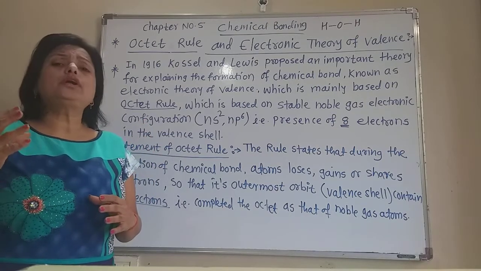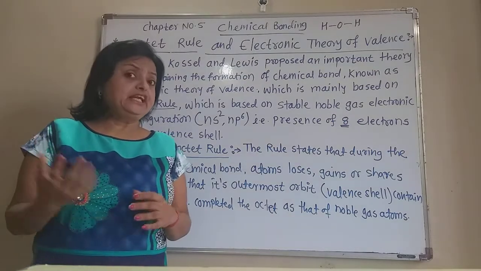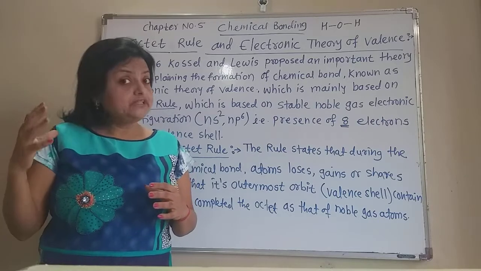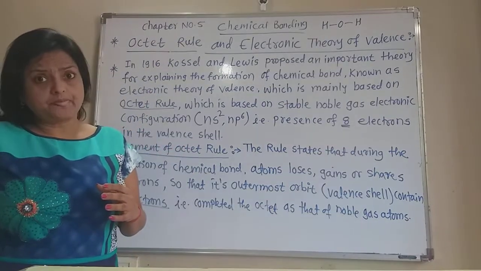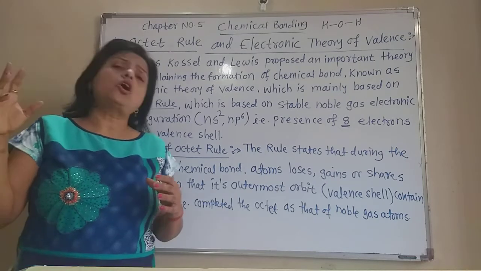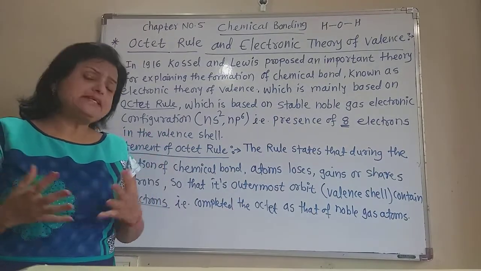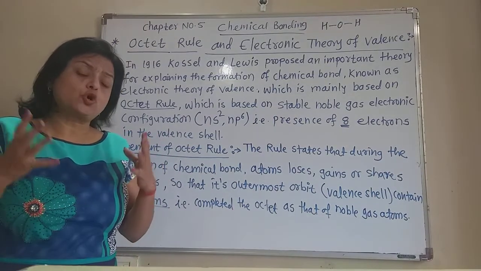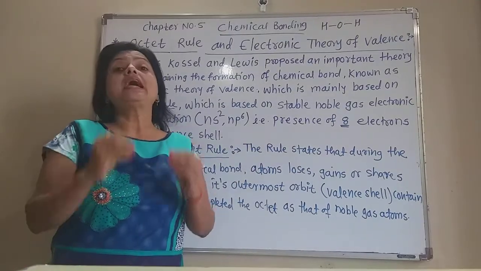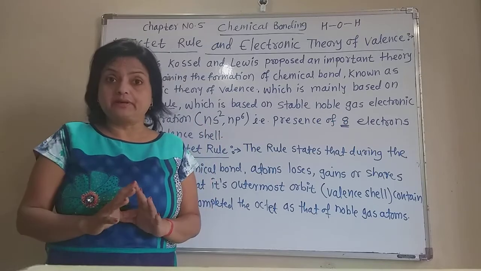So they do not lose, gain or share their electrons and form a chemical bond with other atoms of the same element of that inert gas or with other elements. So we know why the name is inert gases or noble gases, because they do not react with any other element in the periodic table.